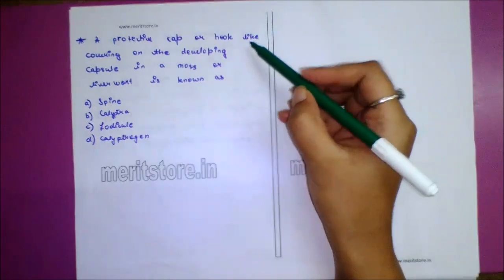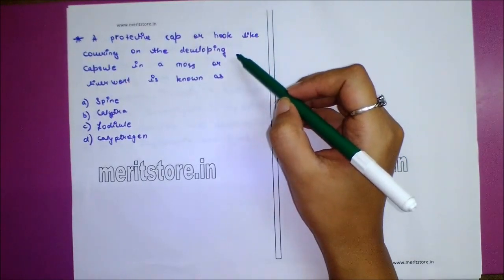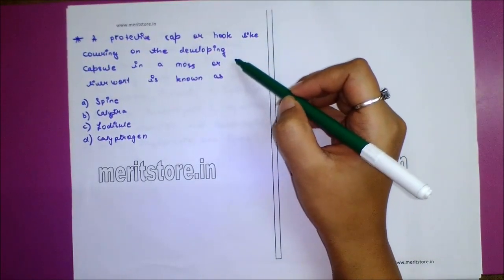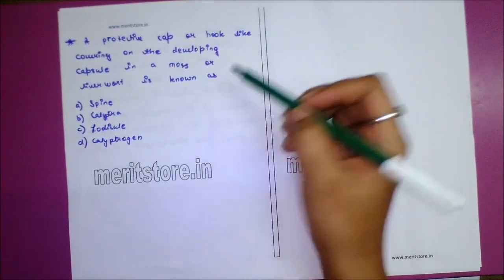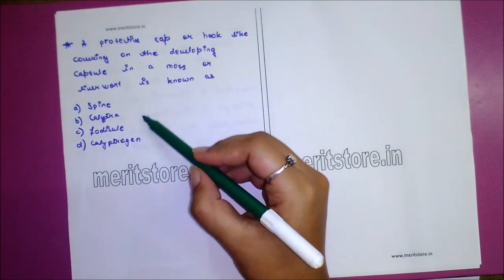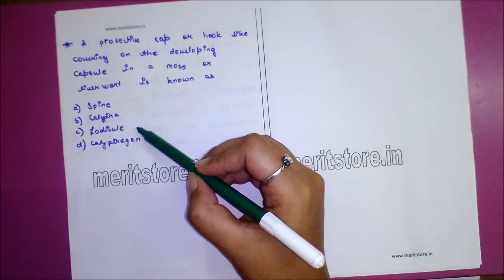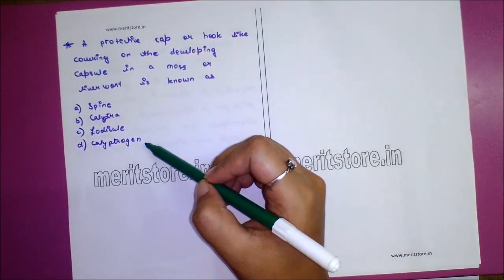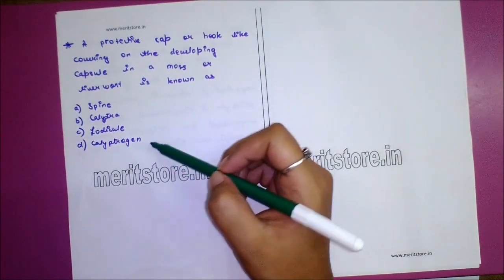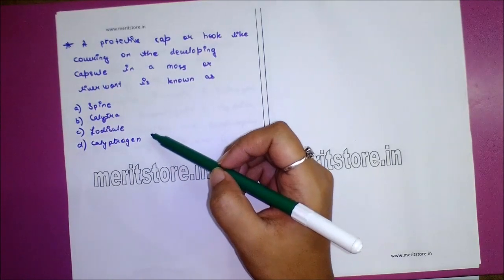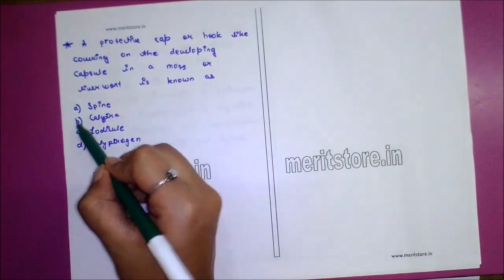Next question. A protective cap or hood-like covering on the developing capsule in a moss or liverwort is known as option A spine, option B calyptra, option C operculum, option D peristome. Answer is option B calyptra.